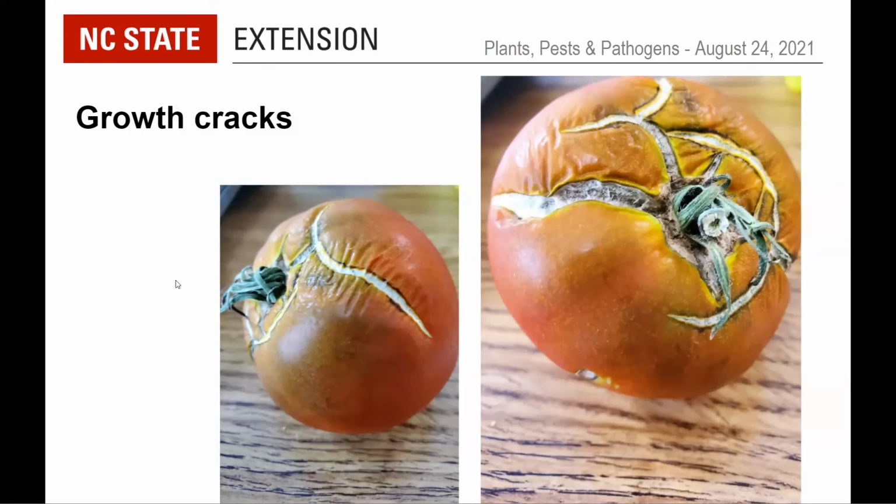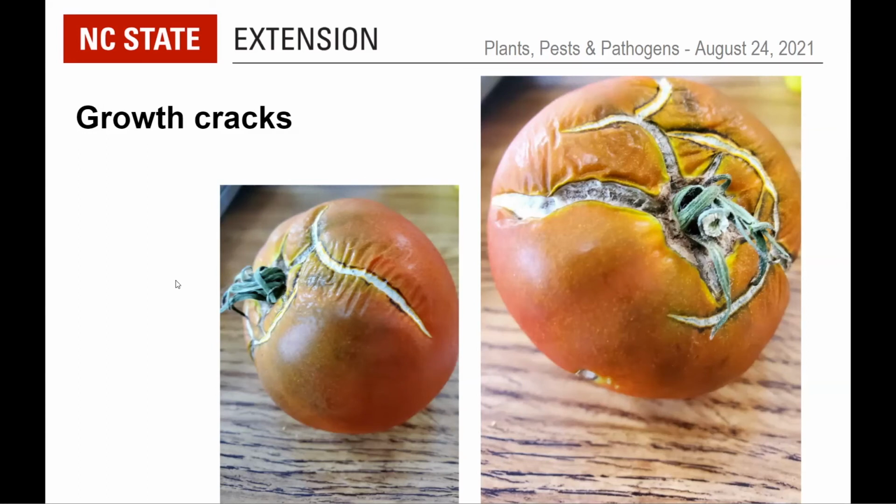And if you still have problems, maybe consider going to a different cultivar, a different variety of tomato. For example, we always grow Romas at our house, and I don't see this problem on those, but I think there are also varietal differences within the beefsteak types as to how much of a tendency they have to do this.